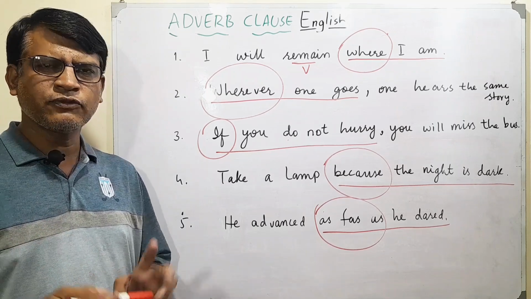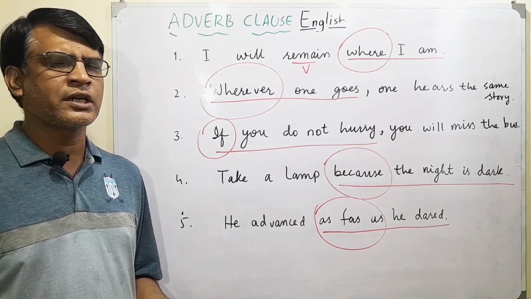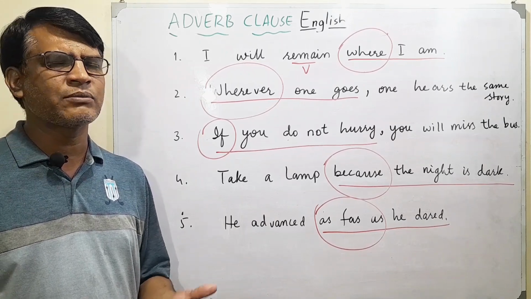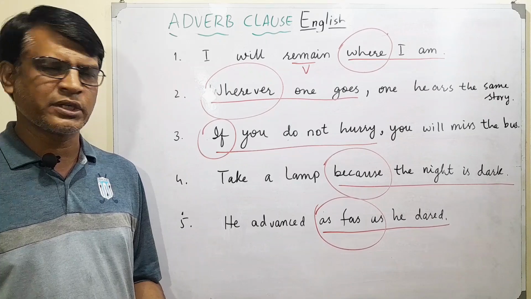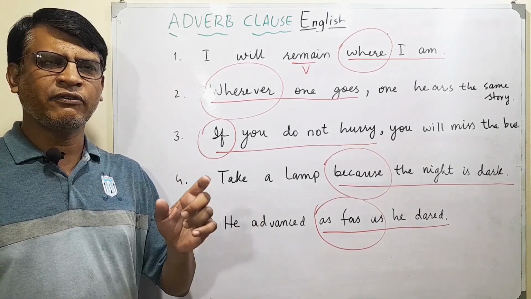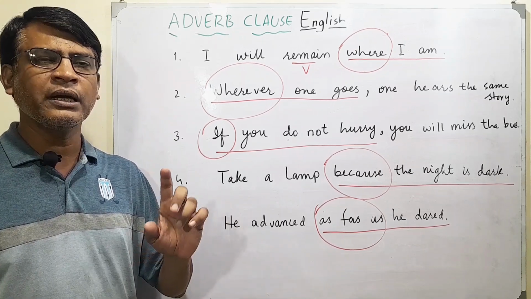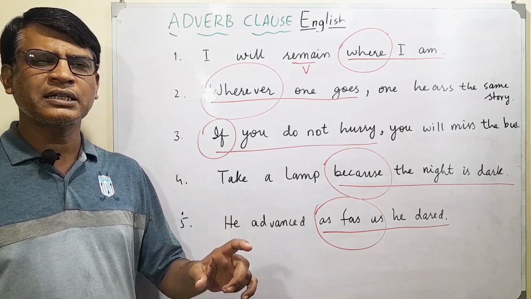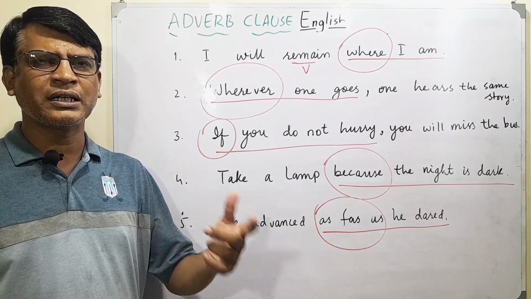This is especially for those students who sit in exams, like entrance exams or actual university, college or school exams, where they have to identify whether a sentence is a complex sentence, and whether the sentence is an adverb clause, adjective clause or a noun clause.